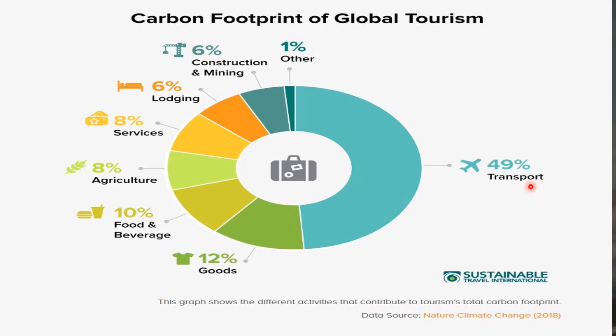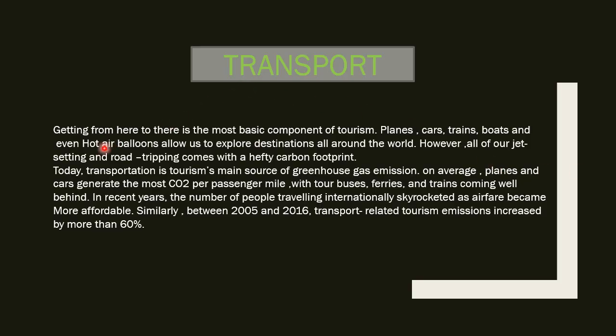Let's say we travel from here to there, then we use planes. The plane burns fuel, and then it releases carbon dioxide. Cars generally use diesel and petrol, so some amount of carbon dioxide will come out from cars and vehicles. Transport, this is the summary that I have written: getting from here to there is the most basic component of tourism.